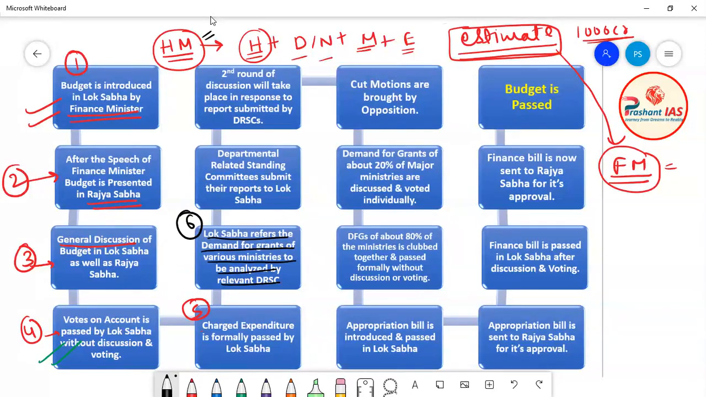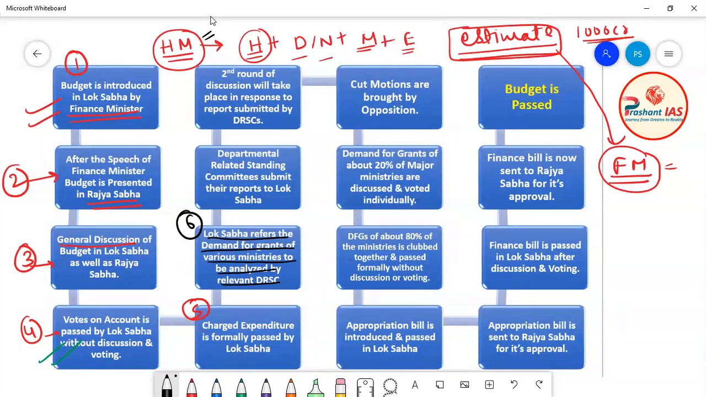So all the ministries will submit their estimates to the finance ministry, and then the finance minister will put forward the proposal. When the finance minister introduces the budget in Lok Sabha, at that point of time the finance minister will put all these demands for grants in front of Lok Sabha along with the budget.